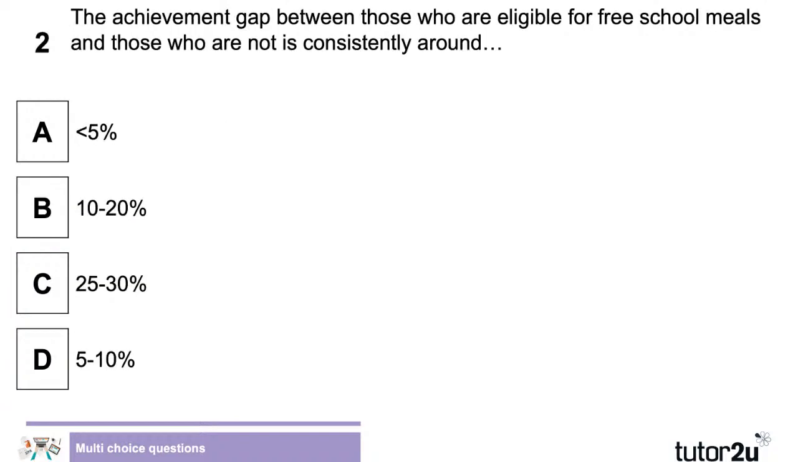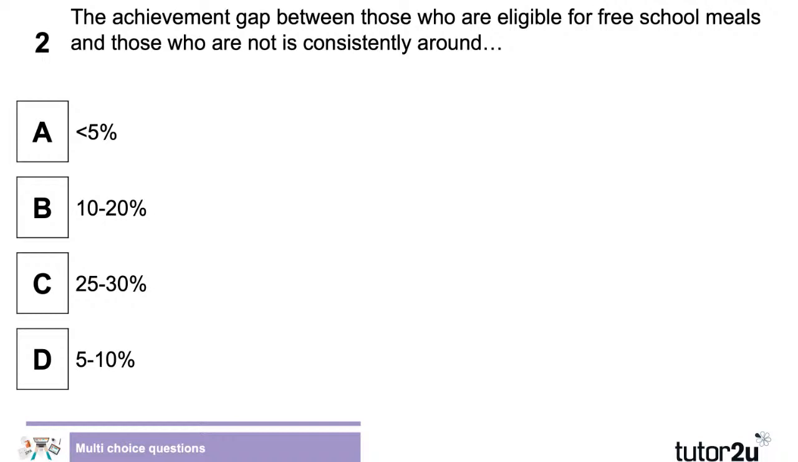Okay, let's have a look at the next question. The achievement gap between those who are eligible for free school meals and those who are not is consistently around, is it less than 5%? Is it 10 to 20%, 25 to 30%, or between 5 and 10%? What do we reckon? Let's see some answers coming through now. Approximately. So, this is at GCSE.